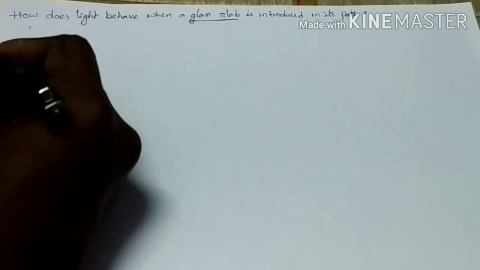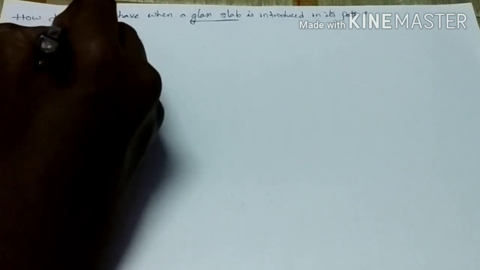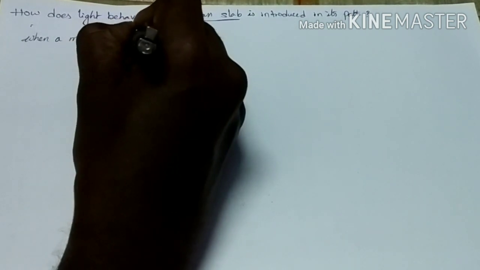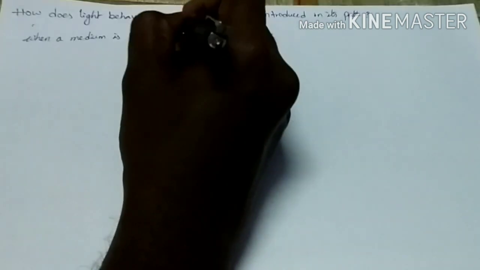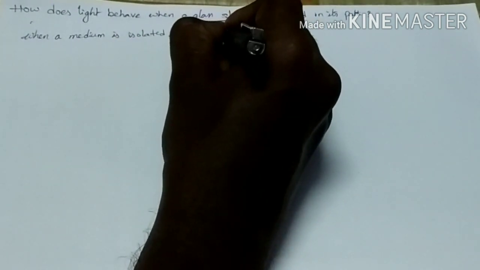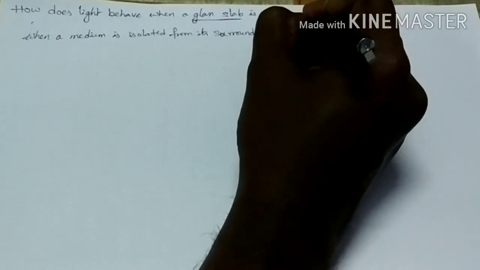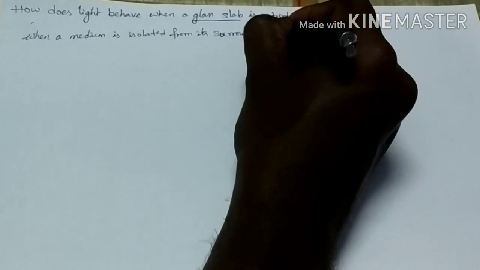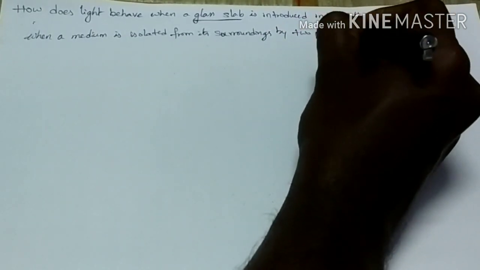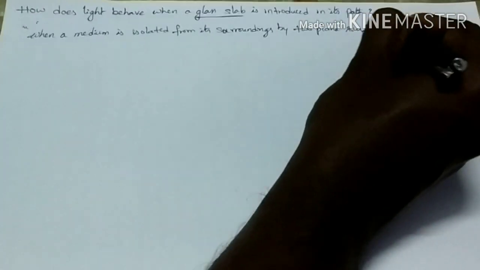A glass slab is formed when a medium is isolated from its surroundings by two plane surfaces. This is called a glass slab.